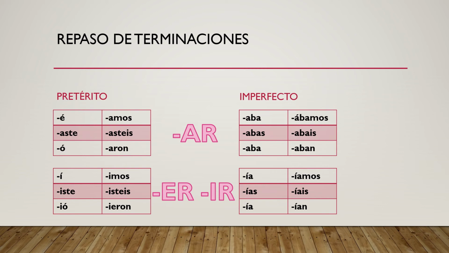Notice that for the imperfect, we only have an accent in the AR nosotros, so the first A in hablábamos. However, for ER-IRs in the imperfect, the first I of every ending is going to have an accent. Whereas on the preterite side, it's the yo form and the él/ella/usted form that carry accent marks. Once again, these are just the regular endings for preterite and imperfect.